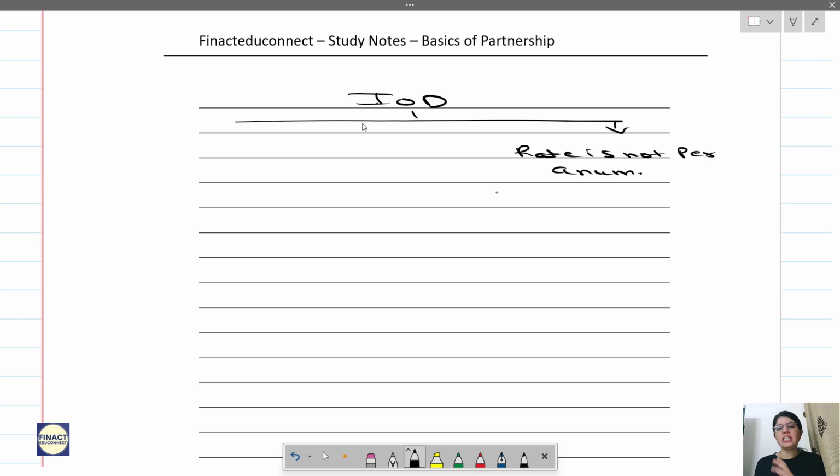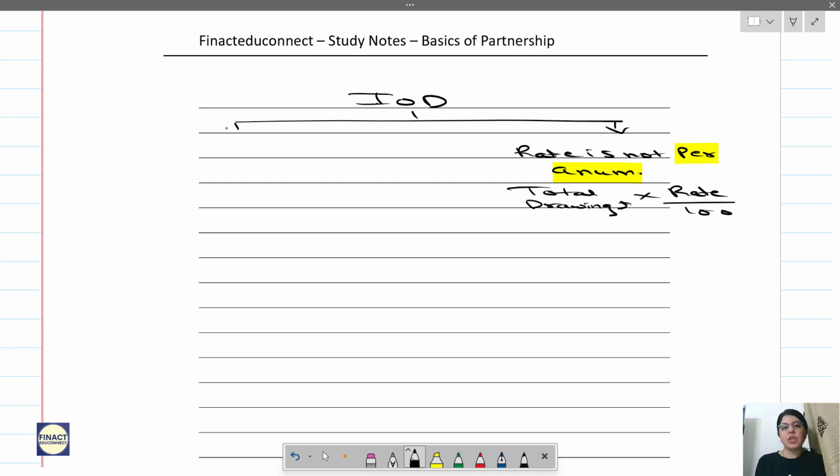Okay, if the rate is not per annum, then irrespective of whether it is a regular drawing or irregular drawing, you just need to see the total drawings into rate by 100. We are not concerned with the period because the rate given is not per annum. Now this is very rare. It will be given like rate is 10% or rate is 12% without the words per annum. If that is the case, then we just have to take the total drawings into rate by 100. We are not considering the period of drawing.